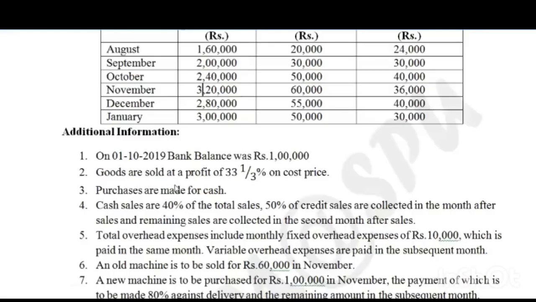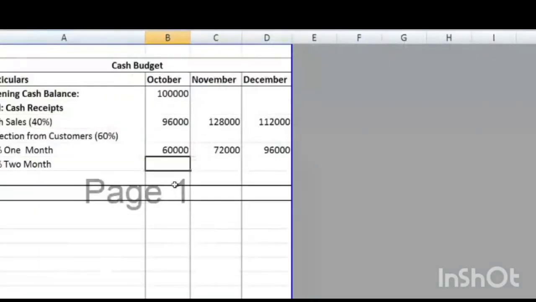Now next, 50% 2-month credit. That will start from August. 1,60,000 into 60% into 50%. The amount is 48,000. Then after that, 60,000, and again 72,000.